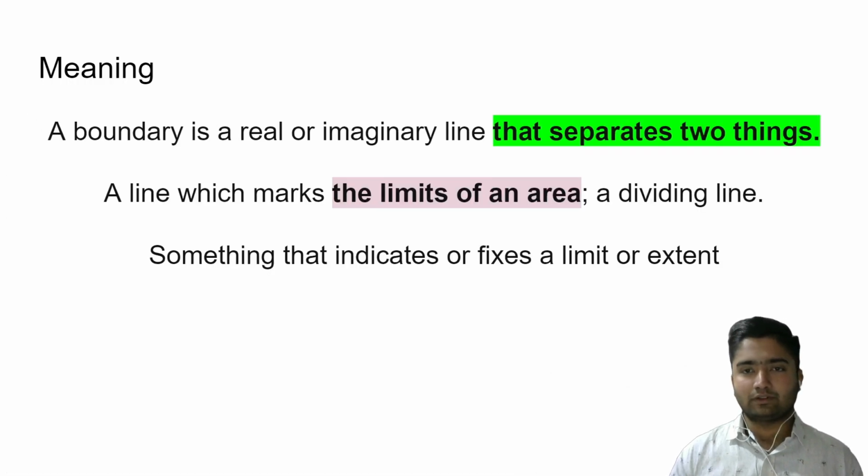First of all, let's be clear about the meaning of boundary. A boundary is a real or imaginary line that separates two things. This is very important: that separates two things. The universe consists of a lot of things interacting with each other, but to separate two things from each other, we need a boundary.